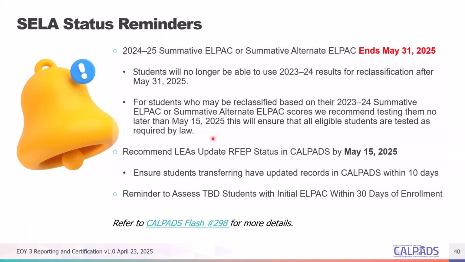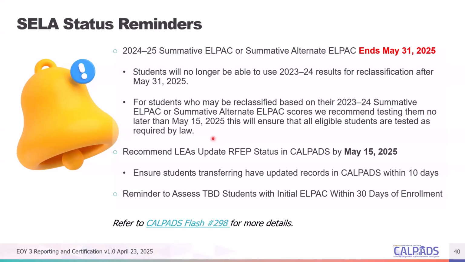All right, so this is a reminder, if you've attended the regional meetings, this was presented there as well. It is just a reminder that students will no longer be able to use their 23-24 results for reclassification after May 31, 2025.